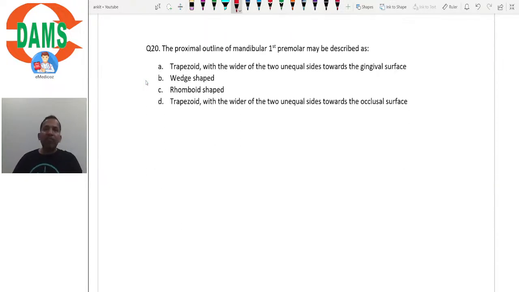The proximal outline of mandibular first premolar may be described as... So this is how the mandibular posterior teeth will appear, right? Be it first premolar or any other premolar or molar, they will all appear to be bent towards the lingual surface, isn't it?